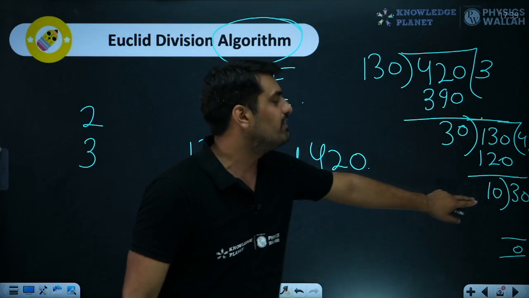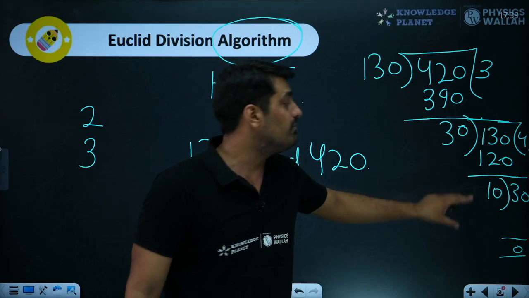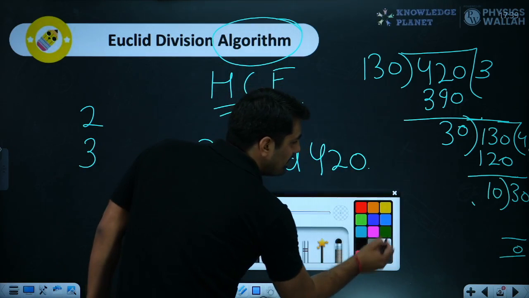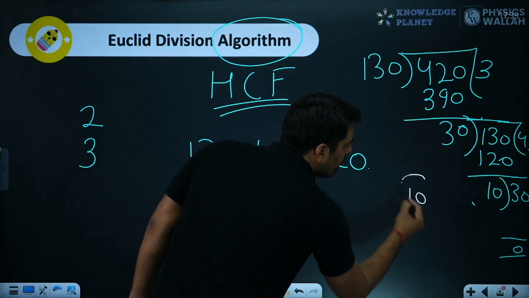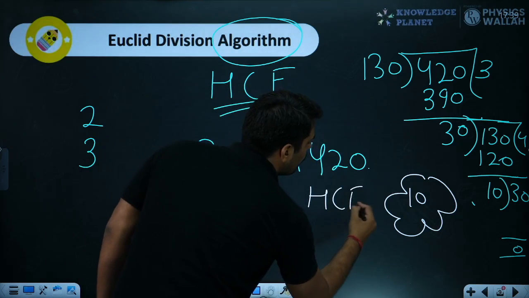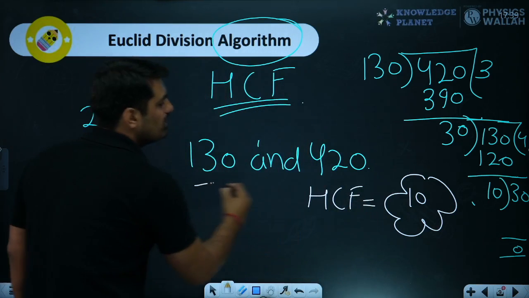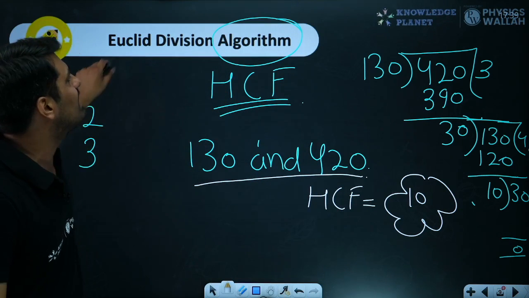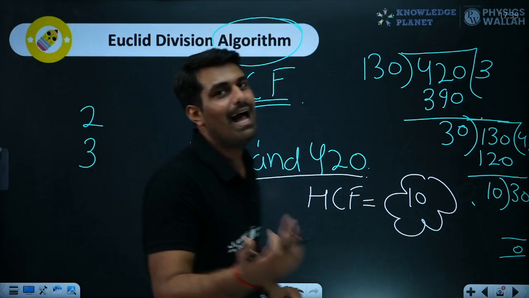Now the number with which you finally do the division, that means the number over here, which is 10. The number 10 over here is your HCF for these two numbers. This is how it proceeds. And this is the application of Euclid's division algorithm.